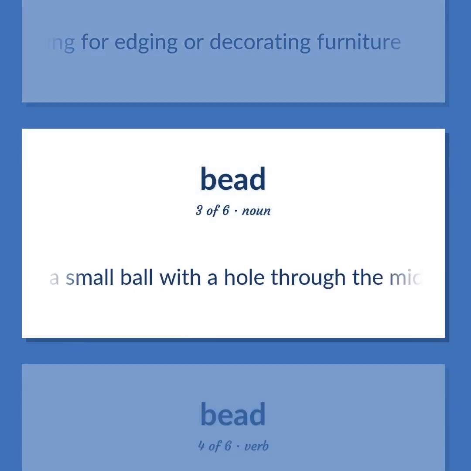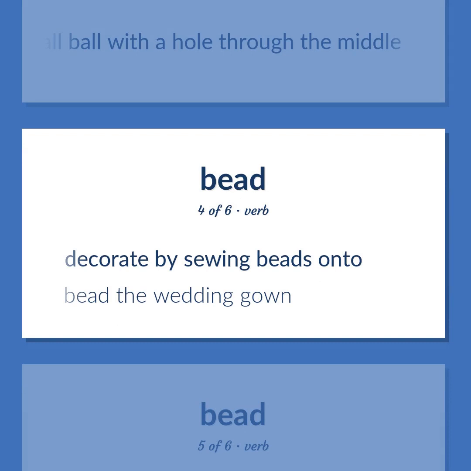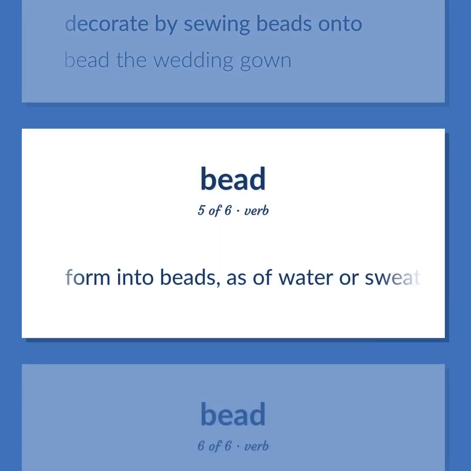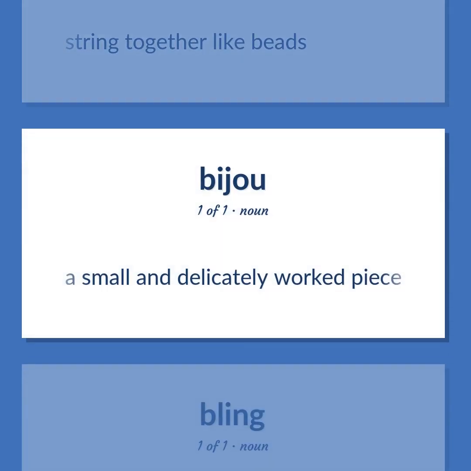A small ball with a hole through the middle. Decorate by sewing beads onto. Bead the wedding gown. Form into beads, as of water or sweat, for example. String together like beads. A small and delicately worked piece.